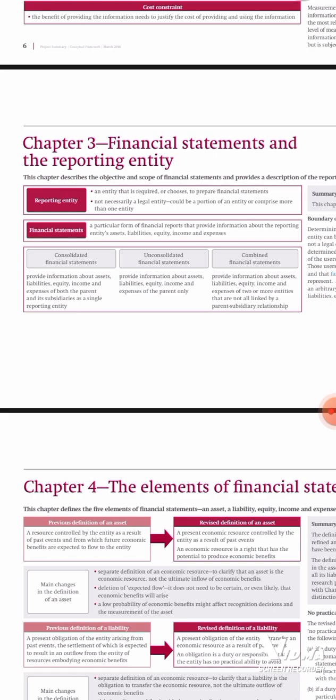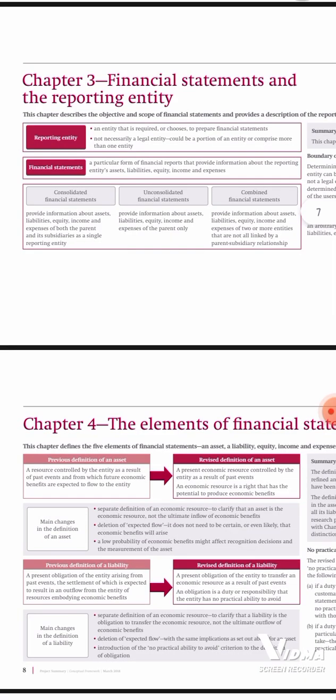Good. Let's continue. After understanding the financial statements and the reporting entity, we have different types of financial statements. Majorly, we have three. The other ones are forms, but now we have types. We have the consolidated financial statements. Under consolidated financial statements, the financial reports provide information about assets, liabilities, equity, income, and expenses of both the parent and the subsidiary in a single report, as a single reporting entity.